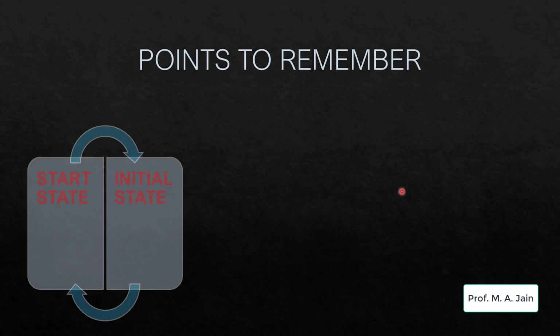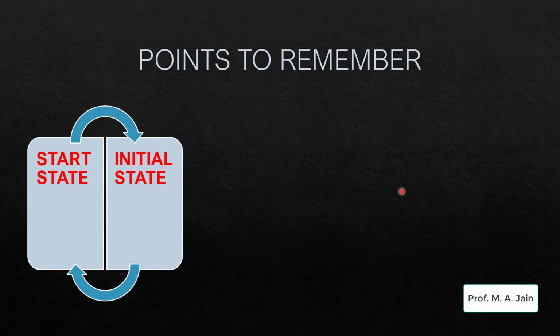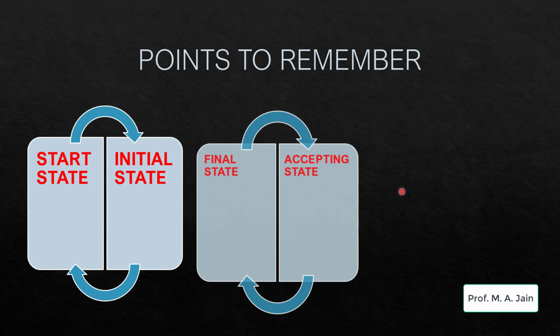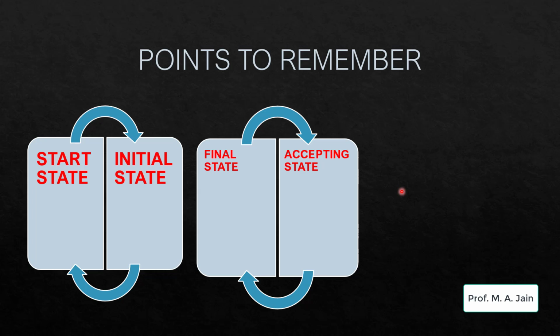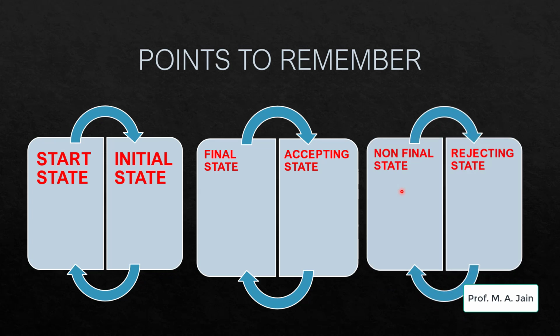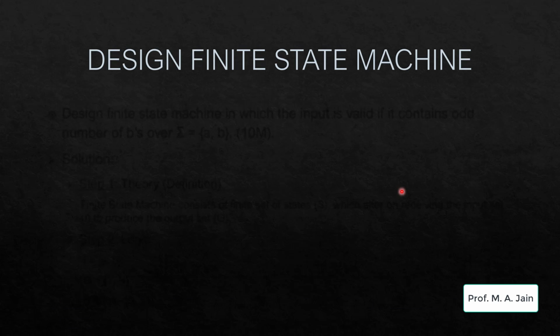Also, our start state can also be known as the initial state, or the initial state can also be referred to as the start state. A final state is always going to be an accepting state, and an accepting state is always going to be our final state. Finally, non-final states are going to be our rejecting states, and rejecting states will also be known as non-final states.